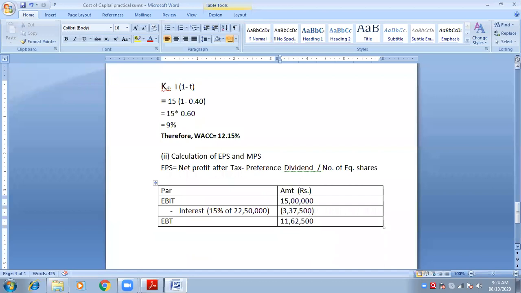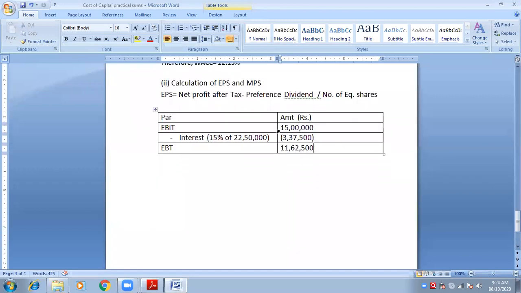Now let us go to the next point. Because it is earnings before tax, now we will have to deduct tax. The tax rate is always applicable on EBT, net profit before tax. What is net profit before tax? 11,62,500.